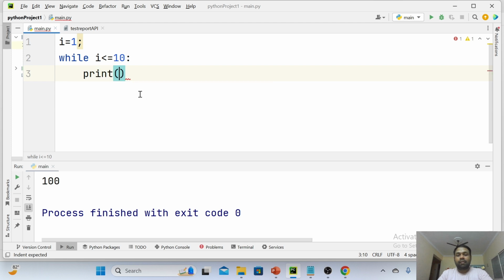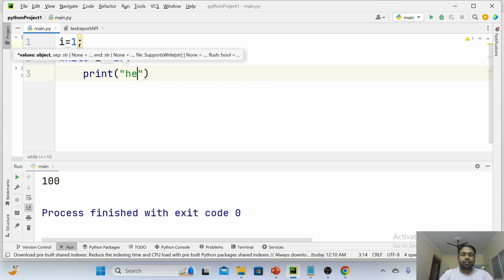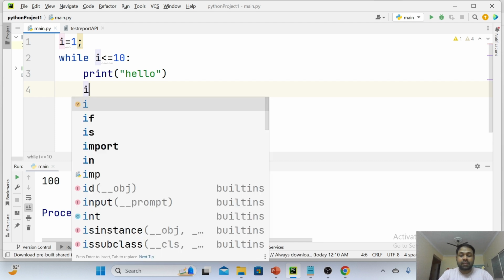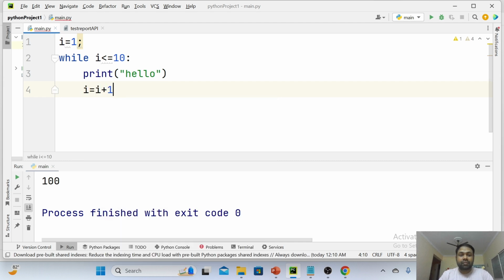Print hello. And the fourth step is i equals i plus 1, the increment. You are going from starting point 1, and the condition check is i less than or equals to 10. Only if this condition is true, these two statements get executed. Otherwise, you will come out of the while.